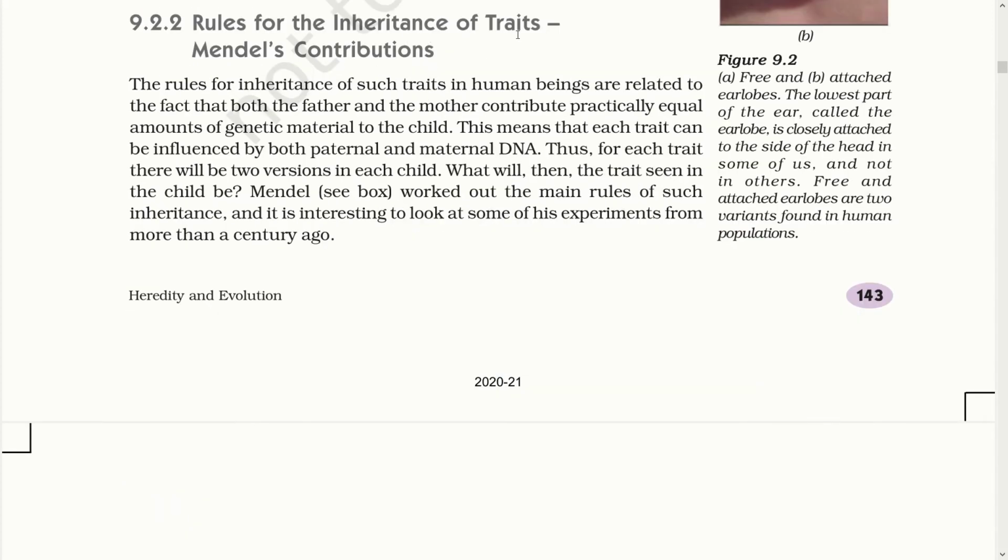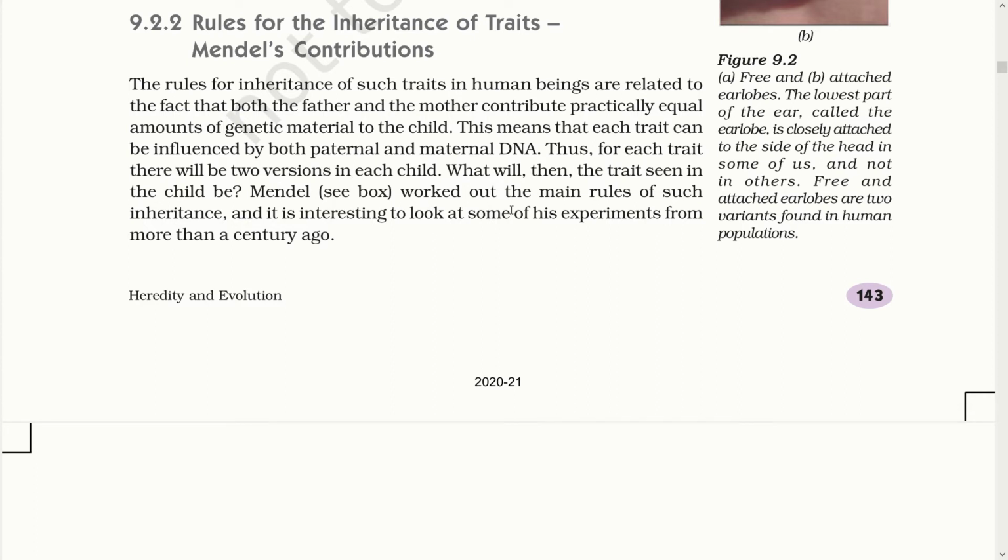Rules of the inheritance of traits. Mendel's contribution. The rules for inheritance of such traits in human beings are related to the fact that both the father and mother contribute practically equal amounts of genetic material to the child. This means that each trait can be influenced by both paternal and maternal DNA. Thus, for each trait, there will be two versions in each child. What will then be the trait seen in the child?